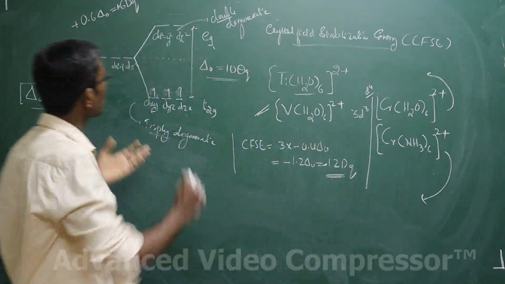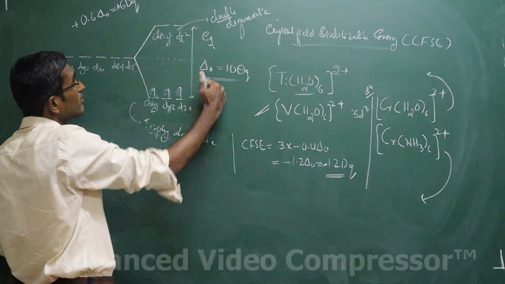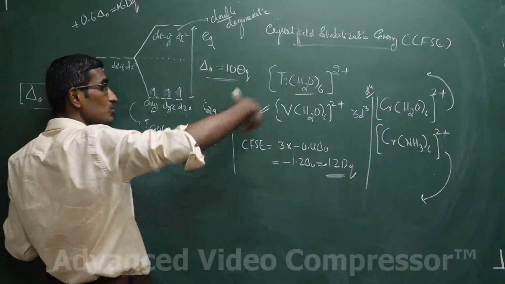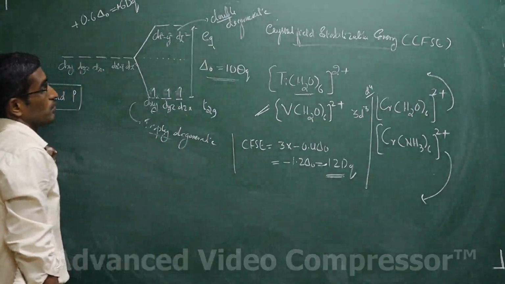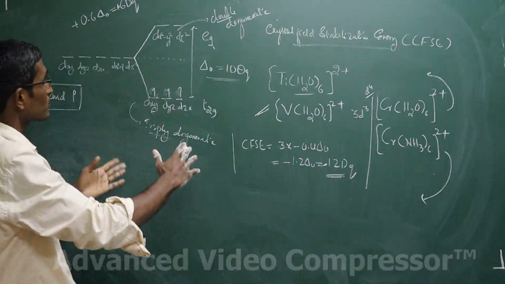One more thing is we have a delta naught. To put the electron on the Eg orbital, you have to raise the energy. The electron has to go here. That means the electron will be destabilized because you are putting the electron on the higher orbital. Important thing, students, in coordination compounds, this part has to be understood very clearly.